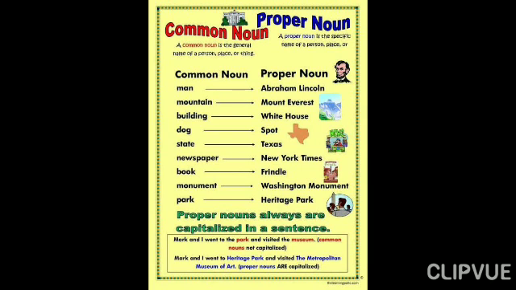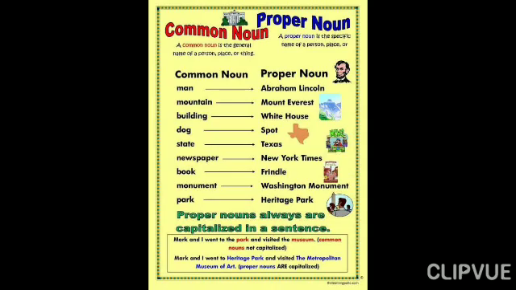Some more examples of common noun are man, mountain, building, dog, state, newspaper, book, monument, park. And some more examples of proper noun are Abraham Lincoln, Mount Everest, White House, Spot, Texas, New York Times, Frindle, Washington Monument and Heritage Park. All these are examples of proper noun.